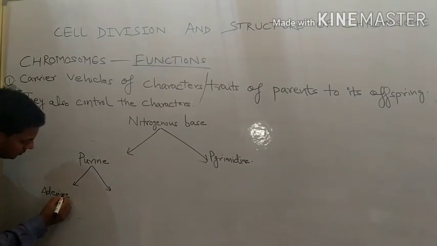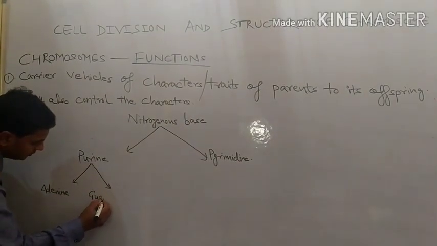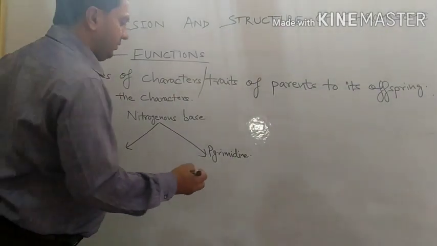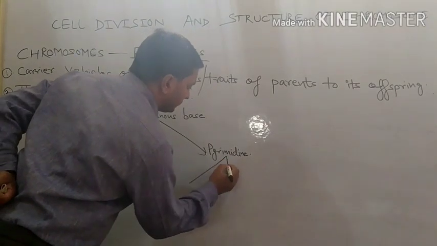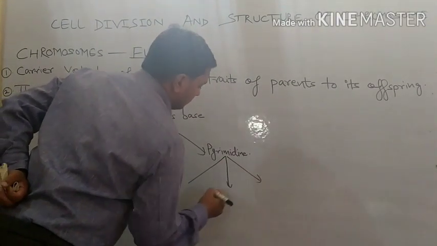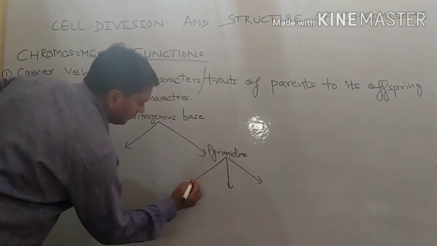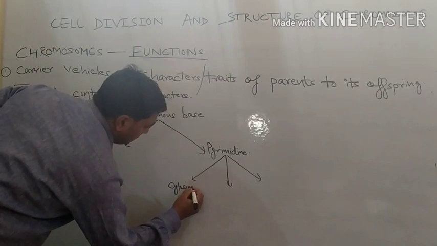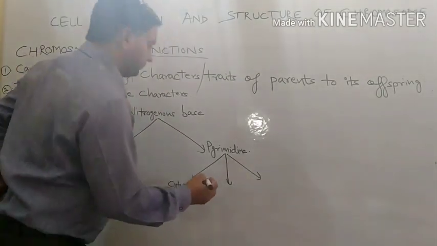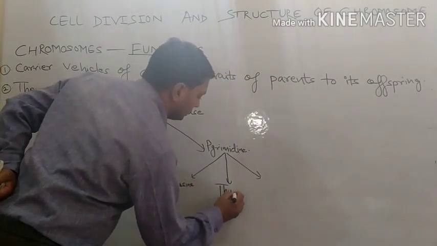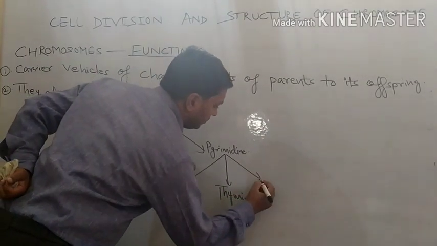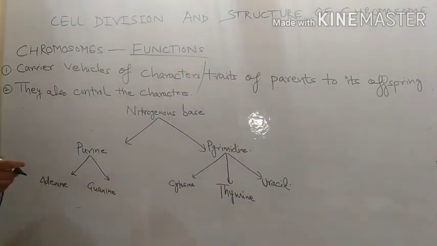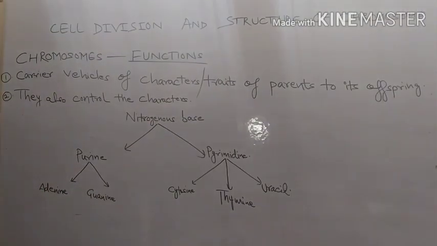Pyrimidine includes cytosine, thymine and uracil. So these are the bases. They are of two types.